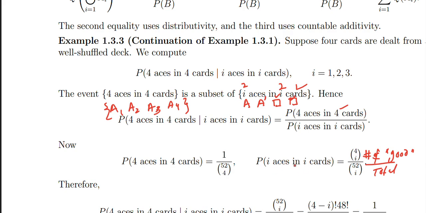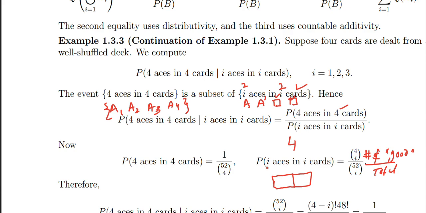For example, if I am saying two aces in two cards, we have a total of four aces. So if I want to put two here, how many combinations would there be? Four choose two. So my number of good outcomes is four choose two.